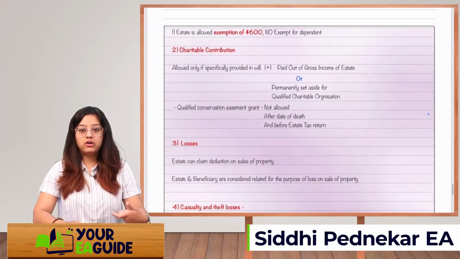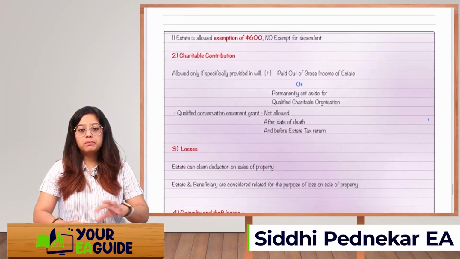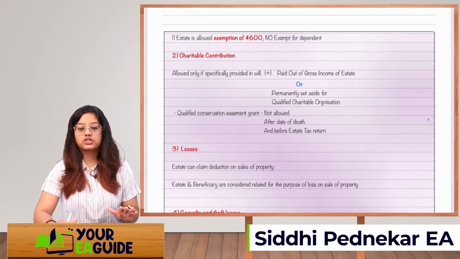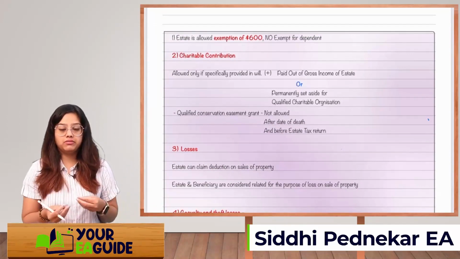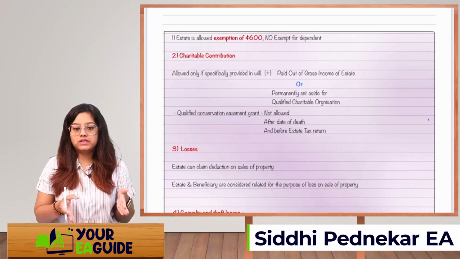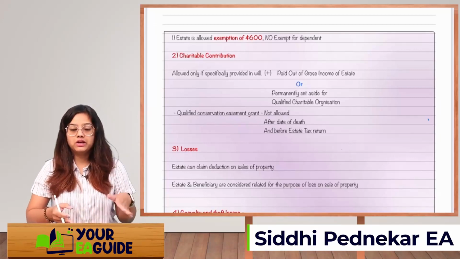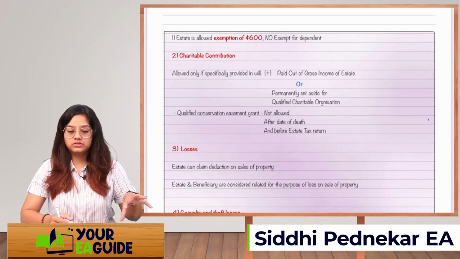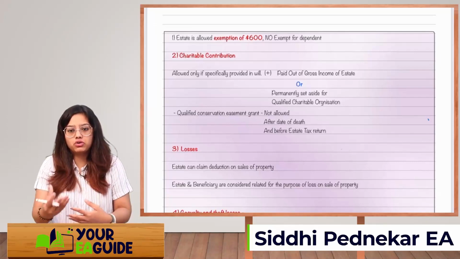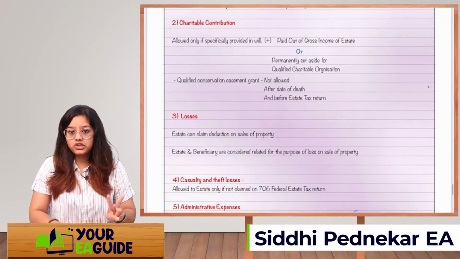So it should be paid out of the gross income, or it should be permanently set aside for a qualified charitable organization. Every time you are paying from the gross income, or else you just accumulate one amount at the start of the year and say that it will be donated from this separated amount. So it is permanently set aside, or it is paid from the gross income, and it is mentioned in the will.